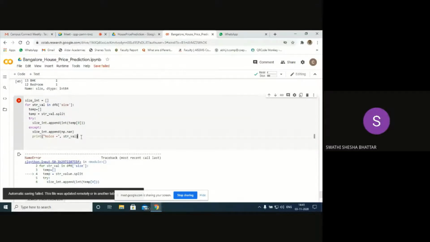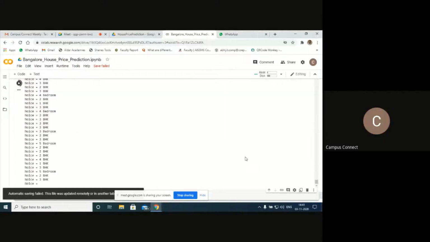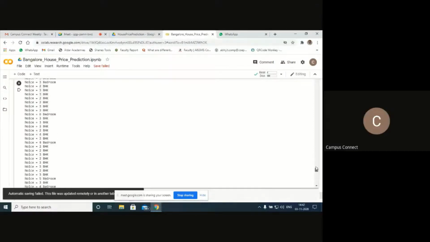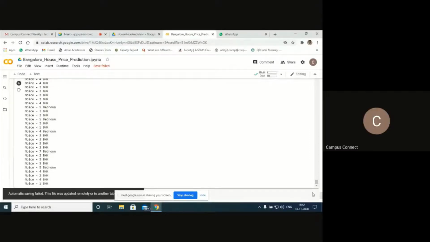Shift and enter. Shift and enter. Yes. Can you see this? Yes, sir. So these are the noise actually. Let's see. It's showing like this: 2 BHK, 3 BHK. Okay. Next, let's try to have the index, same procedure follow.